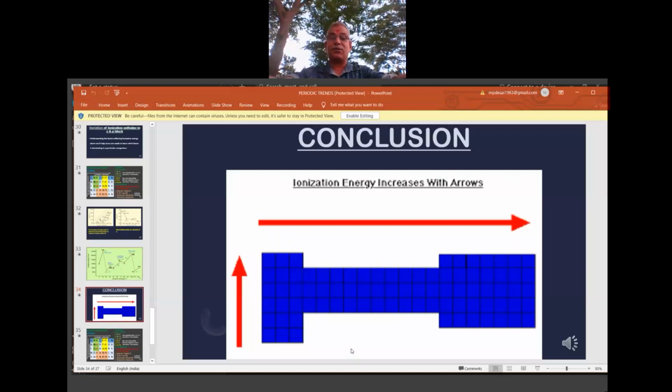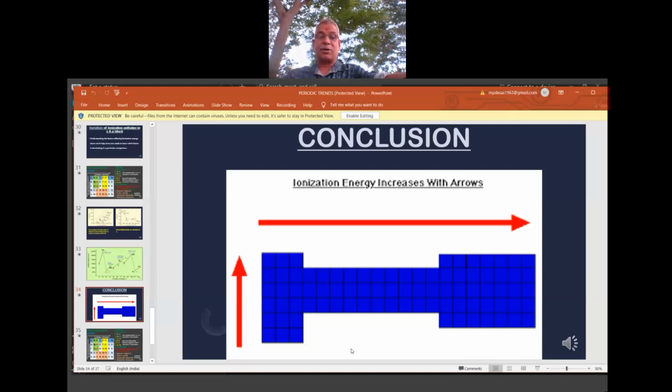So what is the conclusion? Left to right, IE increases; right to left, IE decreases. Top to bottom, IE decreases; bottom to top, IE increases.